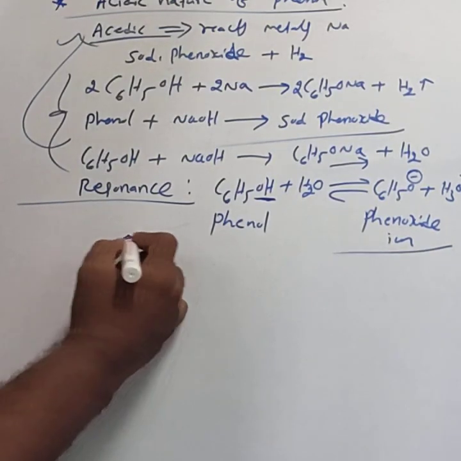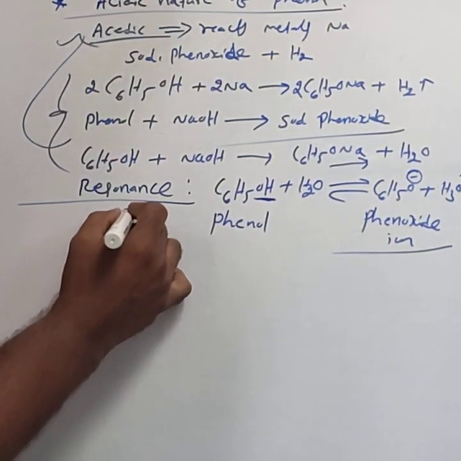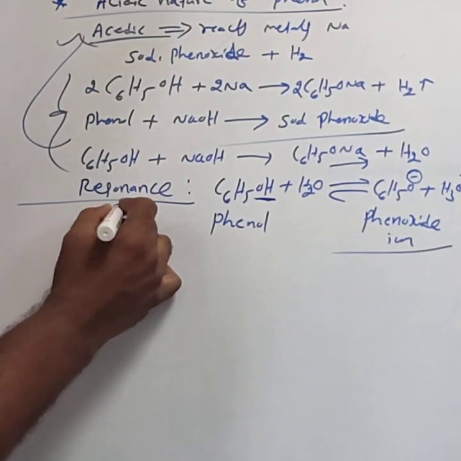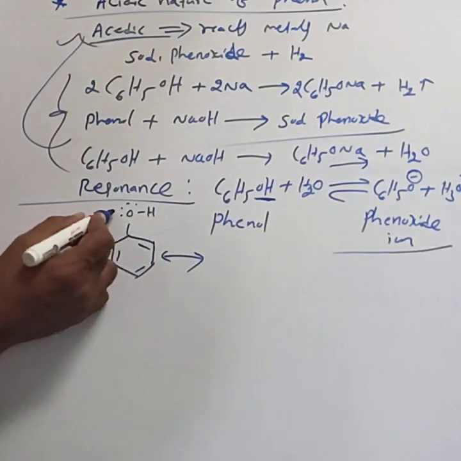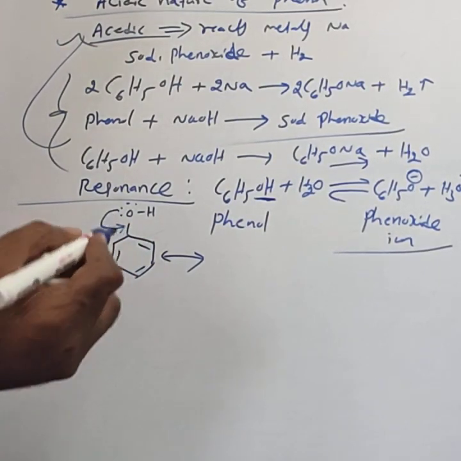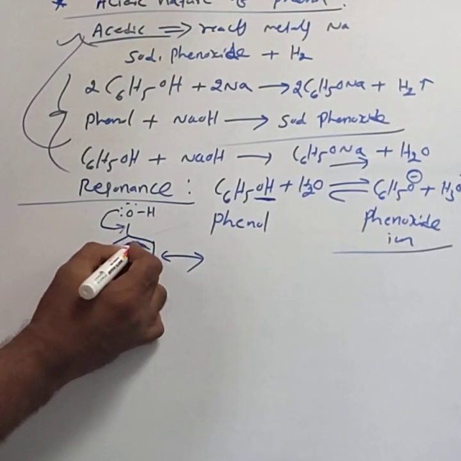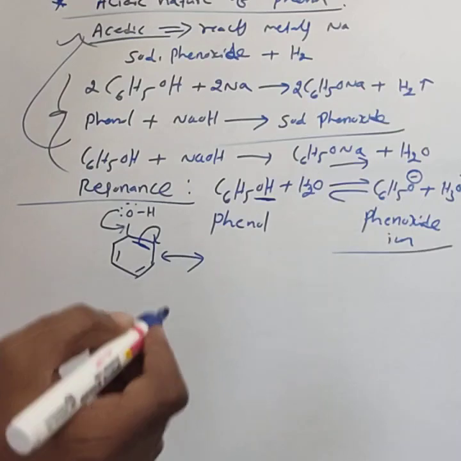We consider the resonance structures. This is phenol, and this is the resonance symbol. If this lone pair electron conjugates with this pi electron and shifts to this position, the pi electron moves to this corner.